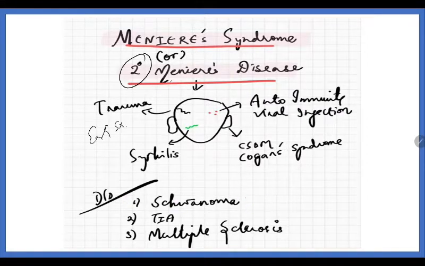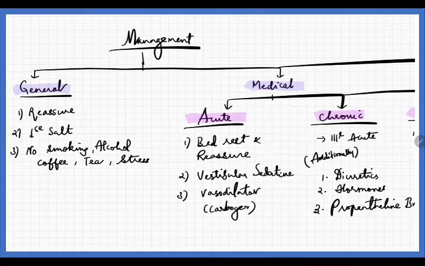Differential diagnosis could be schwannoma, TIA, and multiple sclerosis. TIA is transient ischemic attack. Now, what is the management? We know the person is having severe vertigo and tinnitus, so we should first reassure them. Then, as there will be sodium and water retention, low salt intake. And as with every disease prevention, no smoking, no alcohol, no coffee, no tea, and the person should have a stress-free life.